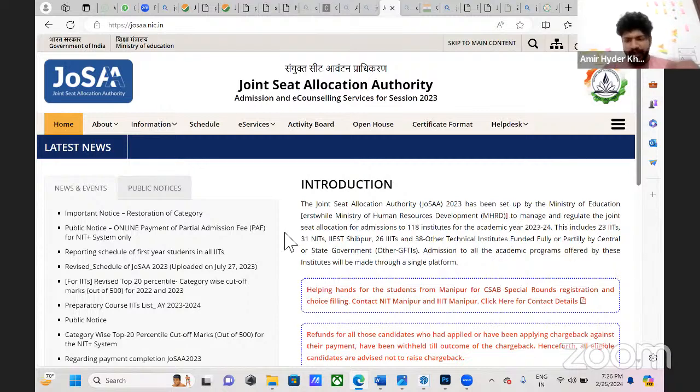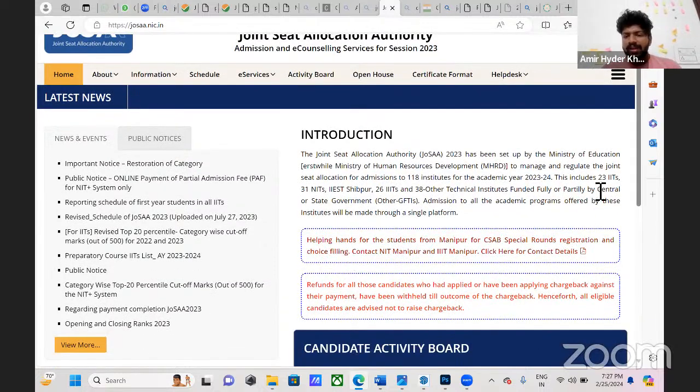If you're going above the cutoff of JEE Main, if you're cracking JEE Main, you should give another exam called JEE Advanced if you want to enter into IITs. There are 23 IITs as mentioned here. 23 IITs in the country. For those institutions, you have to write JEE Advanced. So JEE Main is only for 31 NITs,